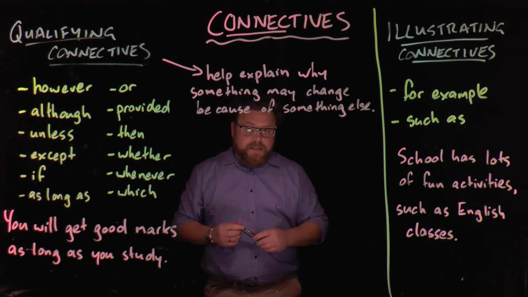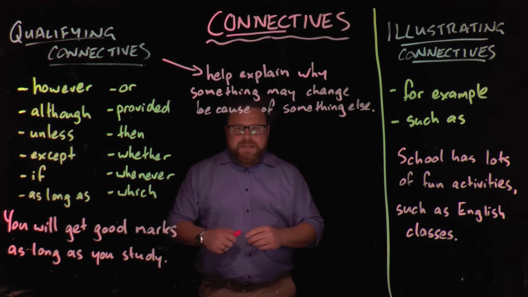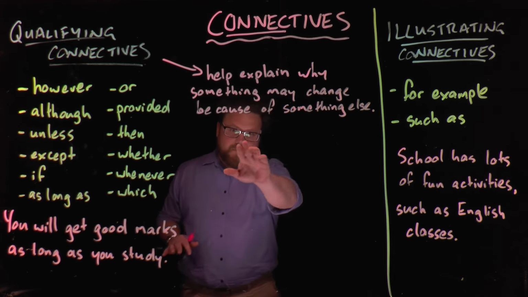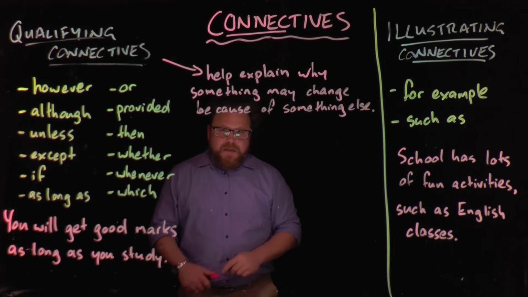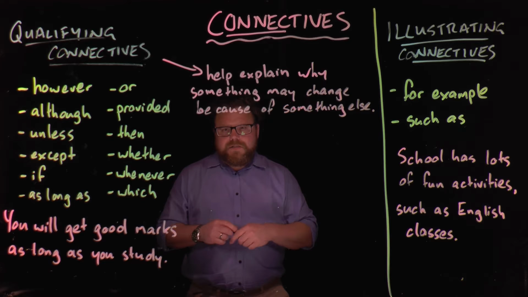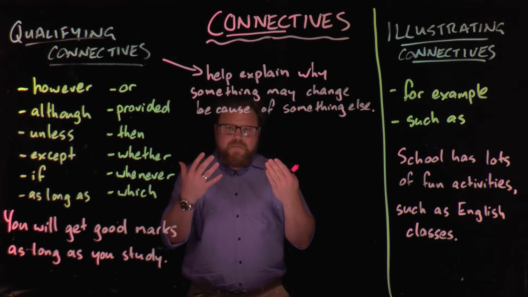Now, a qualifying connective is one that qualifies, obviously. In other words, these connectives help explain why something may change because of something else. These are the words that you use when you've got a sentence that describes two events and one event relies on the other one happening or is affected by the other one.